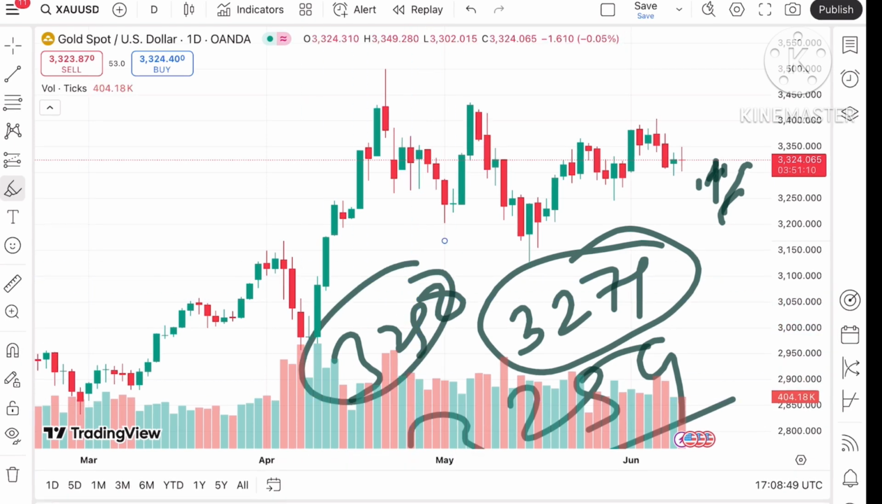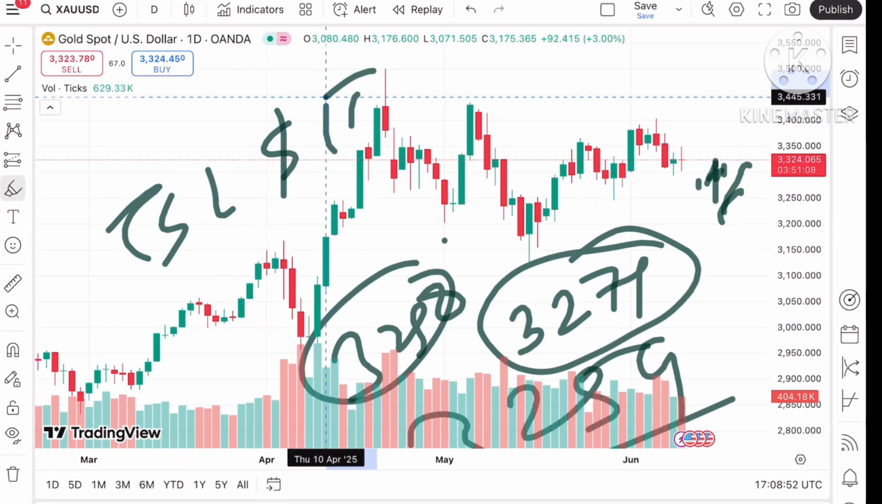So the best you can do is trail your SL again by $10, so you can capture a big movement towards the downside also.